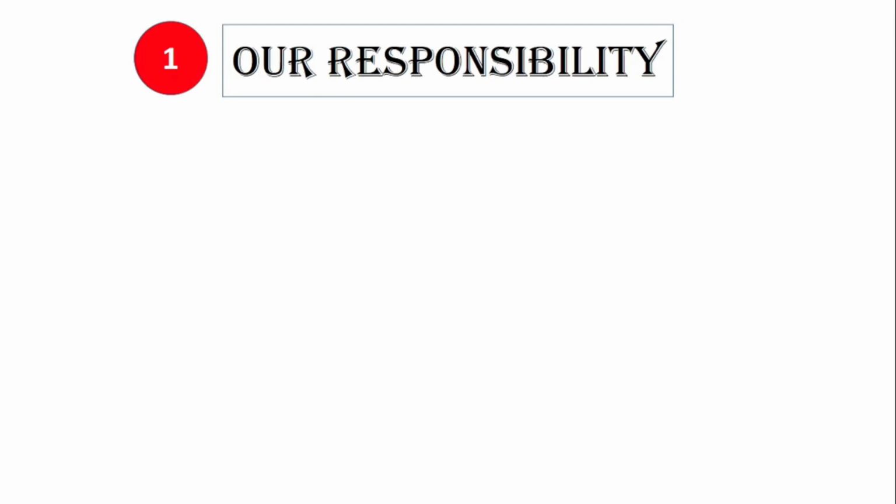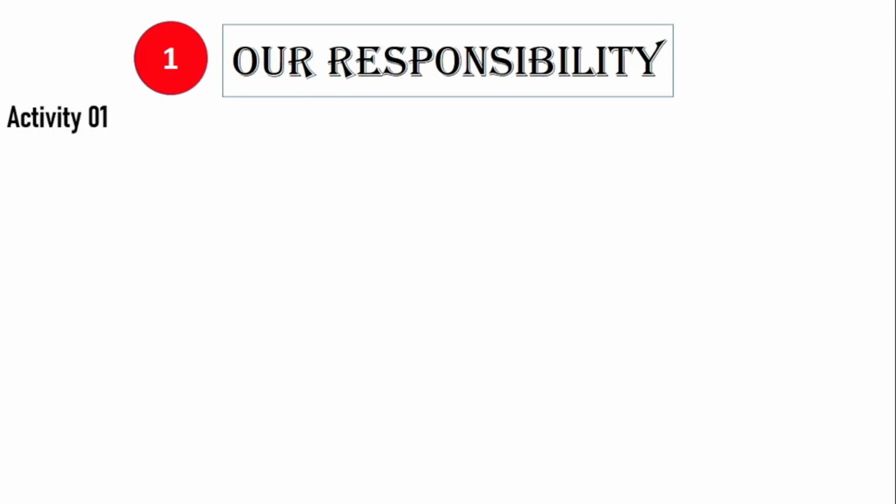Keeping the environment neat and tidy. Also remember, if you are a student in a certain school, it is your responsibility to keep your classroom and the environment around your classroom neat and tidy. I hope you have a clear idea about what we are going to do. In this lesson, you will be learning the activities and the answers.